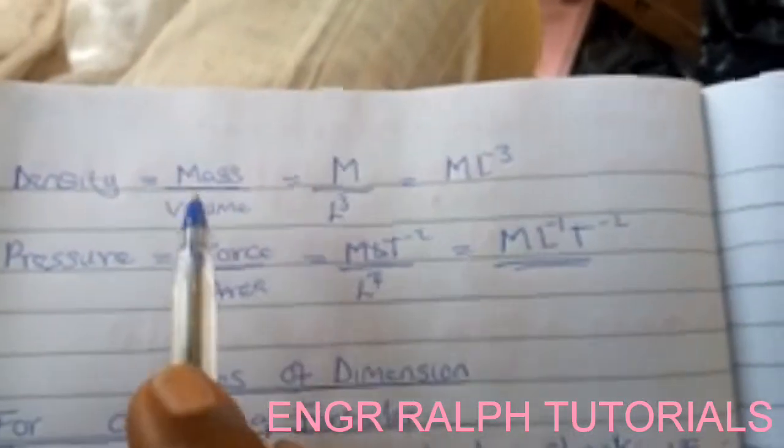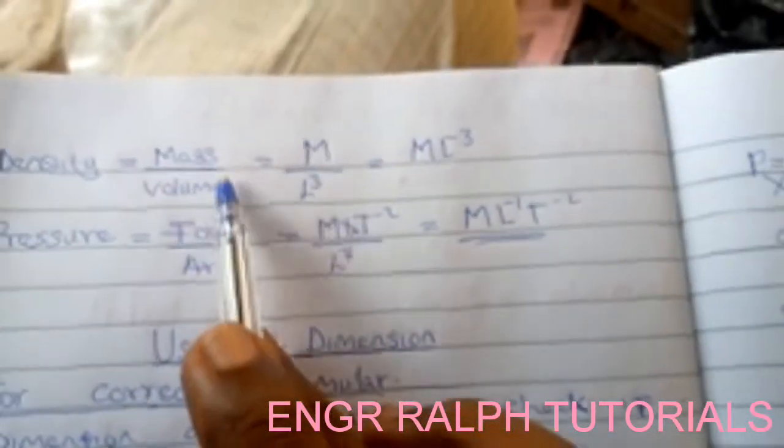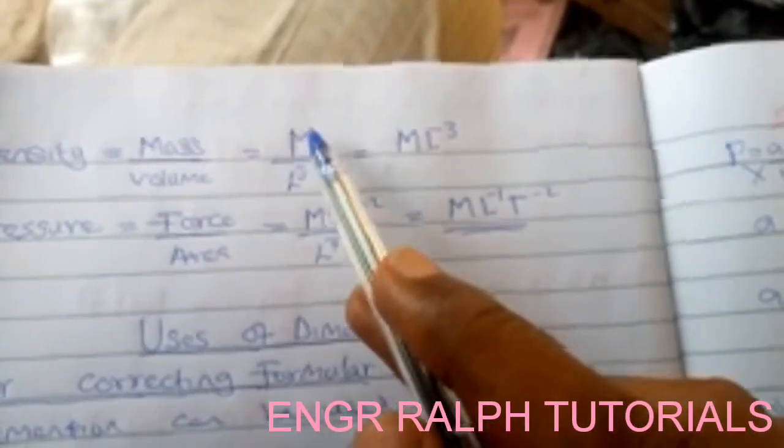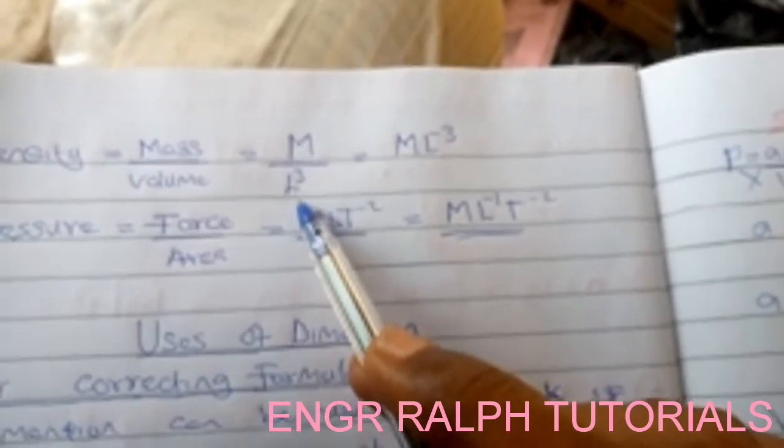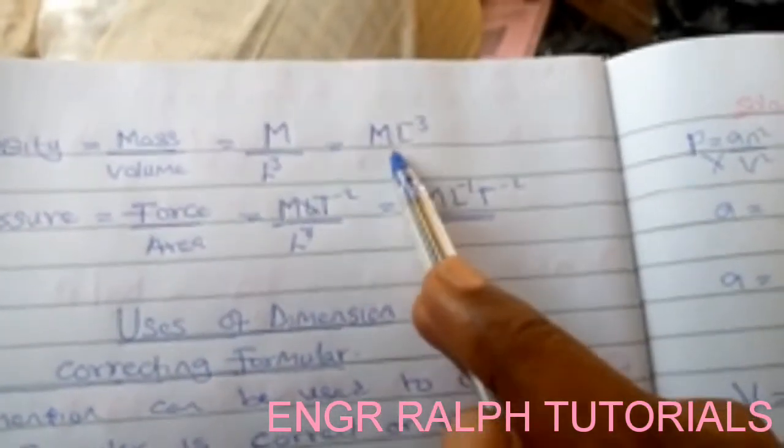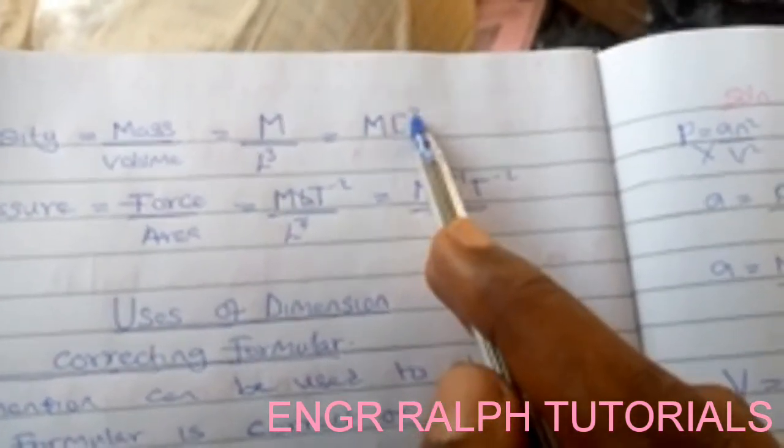The next one is density. Density is mass over volume. The dimension for mass is capital M. The dimension for volume is L cube. So if you join it together, it will give you M per L cube.